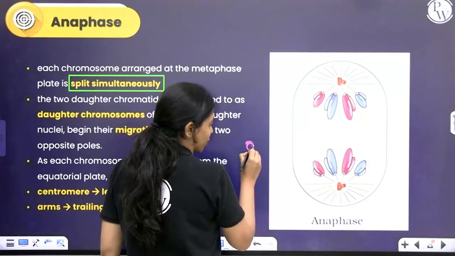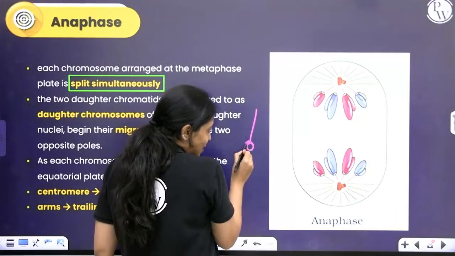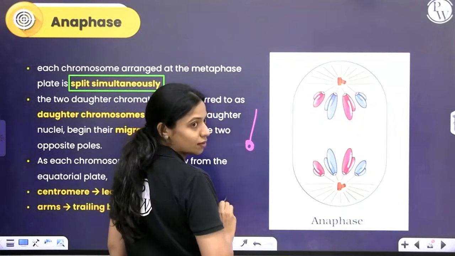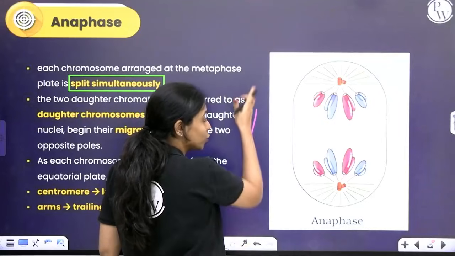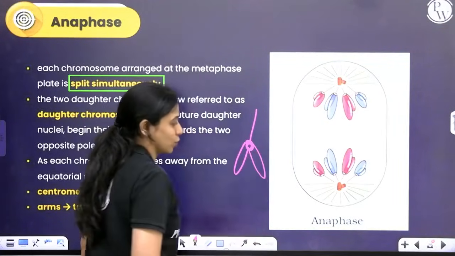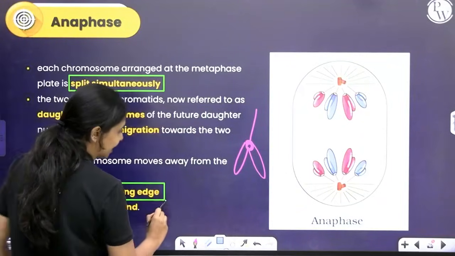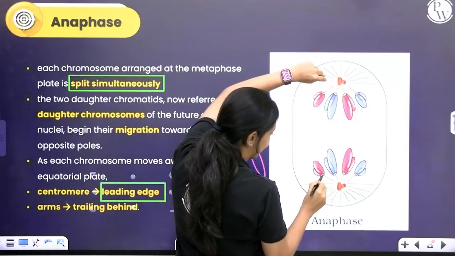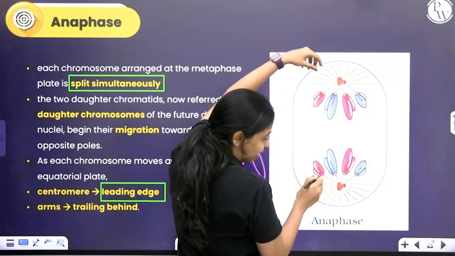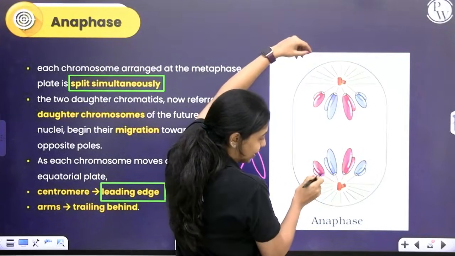Here is the kinetochore. To the kinetochore, this spindle fiber is attached. Since the point of attachment is the kinetochore, which is attached to the centromere, this will be towards the pole, leading, and trailing behind you will have the arms of chromosomes. So the centromere will have the leading edge. You can see both sides, wherever it is attached, it's being pulled this way. So the centromere will be in front towards the pole, leading, and the two arms